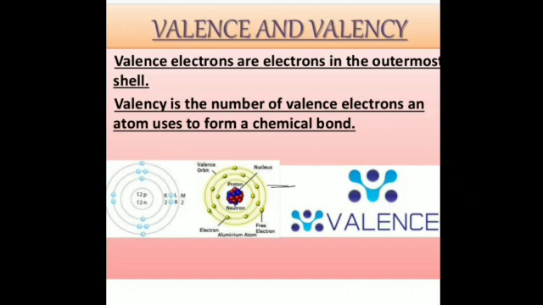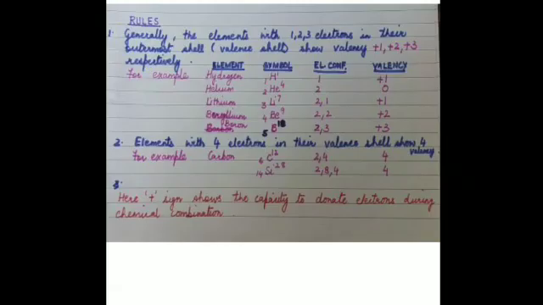So, how do we write the valency, or how do we determine the valency? I had told you several rules for that. These are the basic points that you have to keep in mind when determining the valency of a particular element. I told you that the elements with 1, 2, 3 electrons in the outermost shell, or valence shell, show valency of +1, +2 and +3 respectively, and I had given you examples of various elements. Now, the examples that I have given you are not the only elements which possess the valency of +1, +2 and +3.